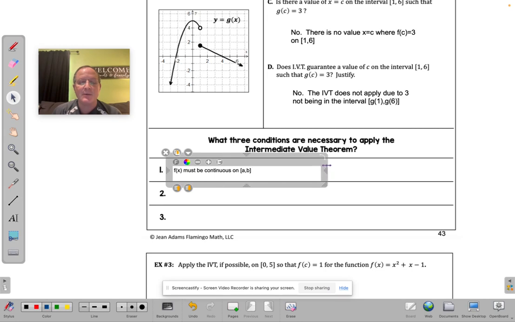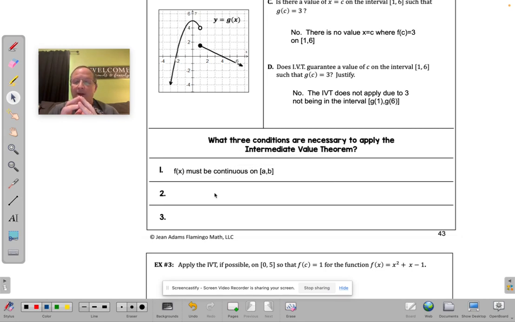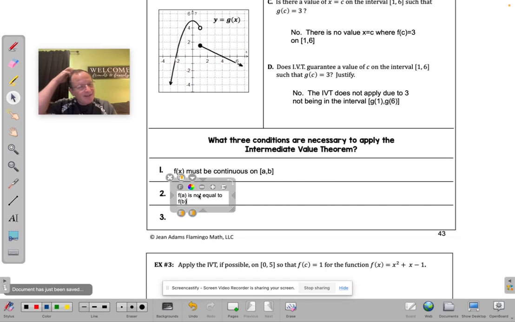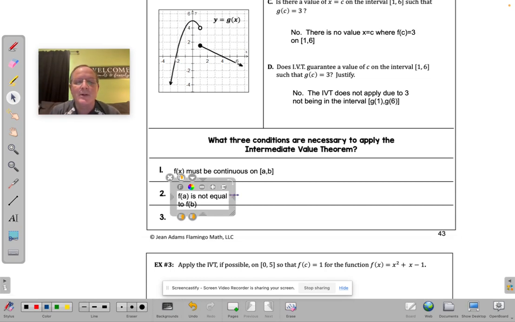The second thing, and what messed up on part D, was that it has to be in between. Well, they call that part 3. But part 2 is one we haven't really talked about yet, and that is they can't be the same, because if they were the same you don't have anything between them. I'm talking about the function value. So f of a is not equal to f of b, because then you got nothing between them, so there's nothing to conclude.